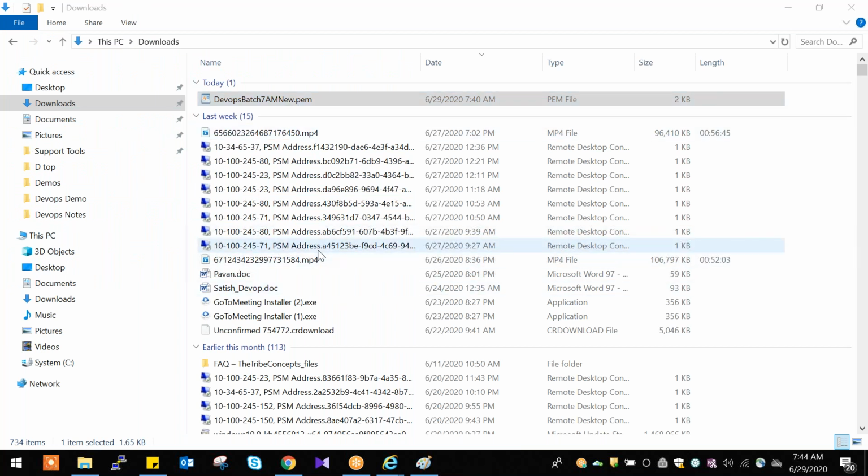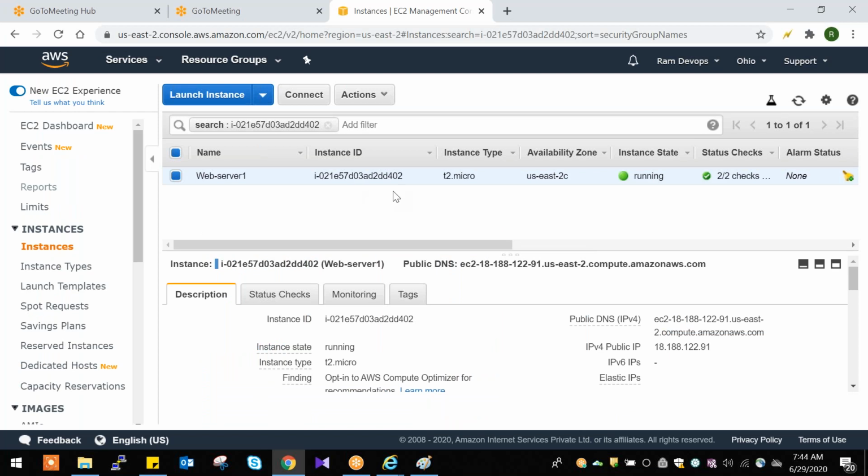Next, how to connect this server? Our server is ready, our instance is ready. So next we need to connect to this server instance. That we'll try to understand. To connect to the server, we need to open PuTTY. Through PuTTY we need to connect.